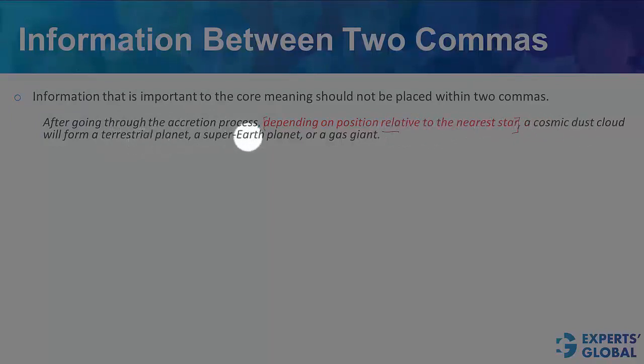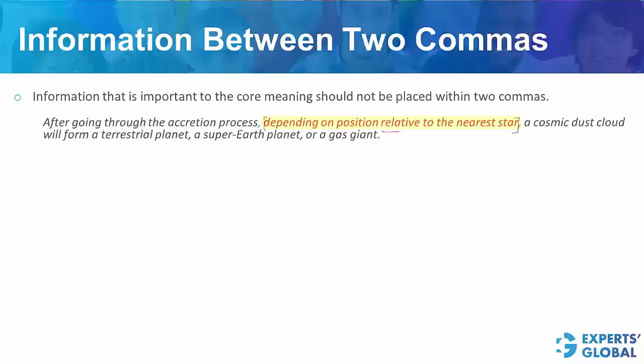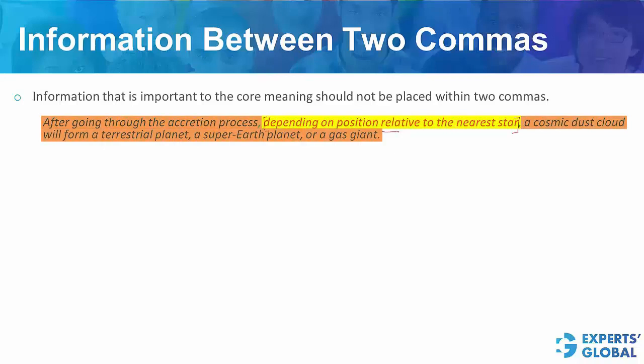form A, B, or C. So depending on this part is the key here. If you remove this, the sentence reads, after going through the accretion process, a cosmic dust cloud will form A, B, or C. The core meaning is lost. The core meaning is that position relative to the nearest star is what decides whether a cosmic dust cloud will transform into A, B, or C.